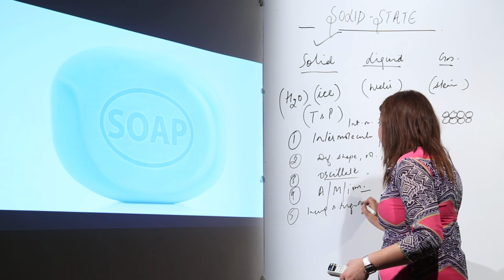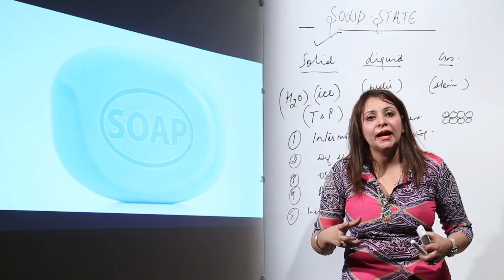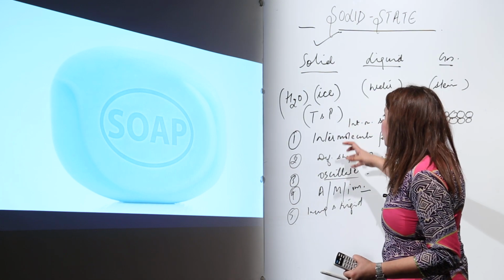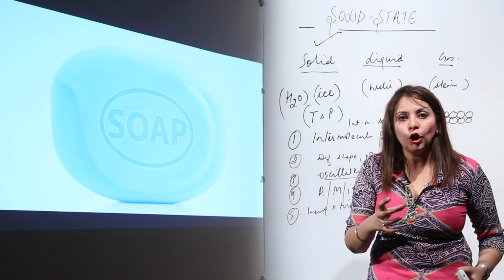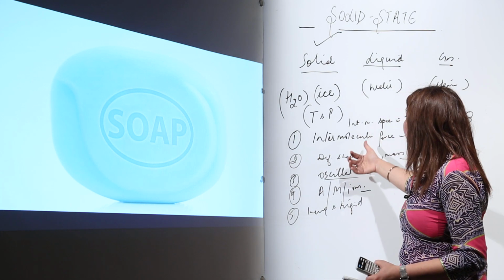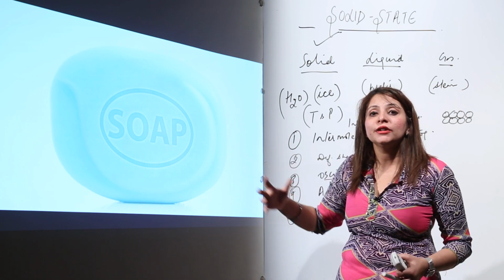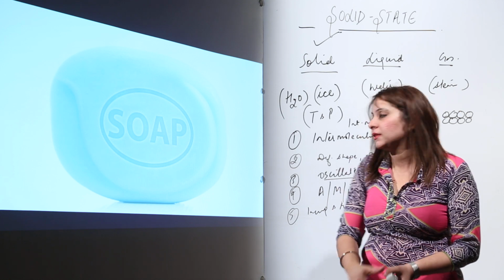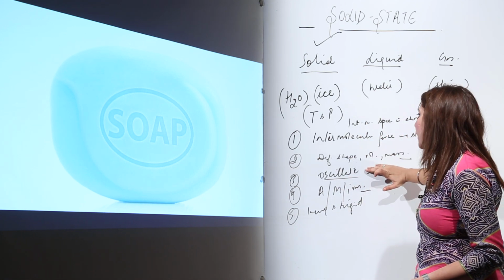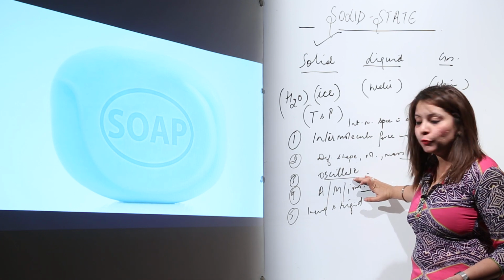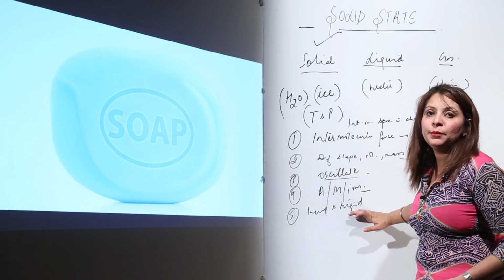But still, I have listed some of these properties, but it is not like every solid is going to possess these properties in the same amount. For example, in an iron rod the intermolecular force is so strong, but it is not so strong in soap, right? So the general properties are that the space is short, the force is strong, they have definite shape, volume and mass, and they can oscillate about the mean position. Atoms, molecules, ions are the constituents and they are incompressible and rigid.